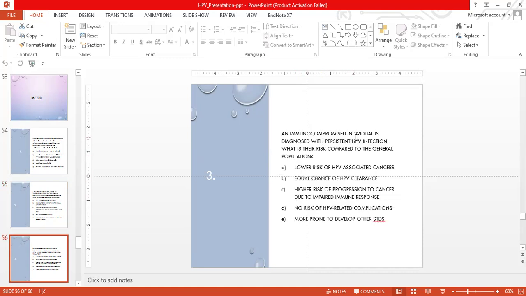Number three, an immunocompromised individual is diagnosed with a persistent HPV infection. What is the risk compared to the general population?